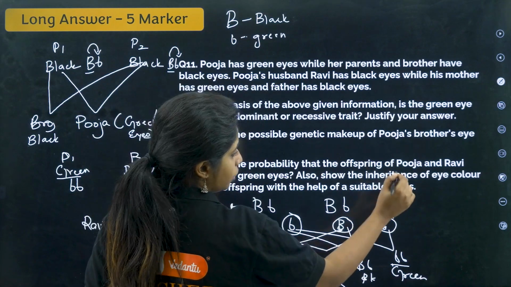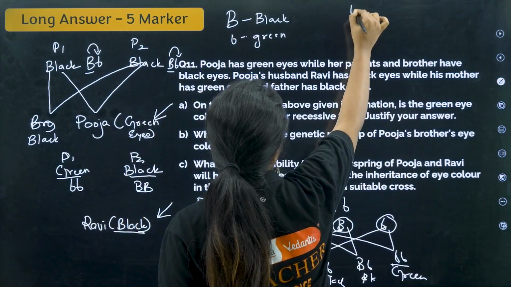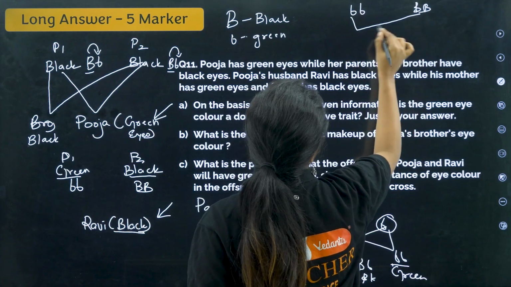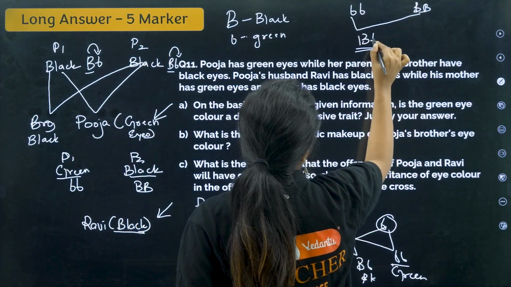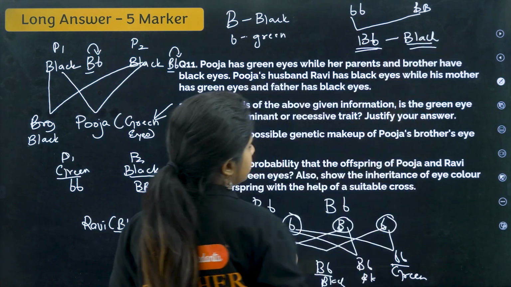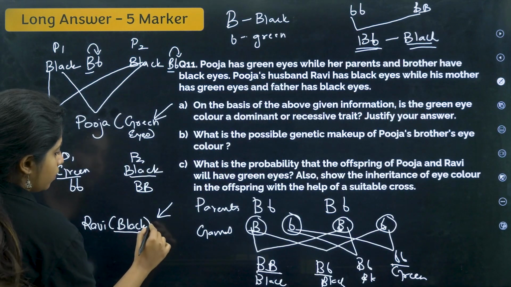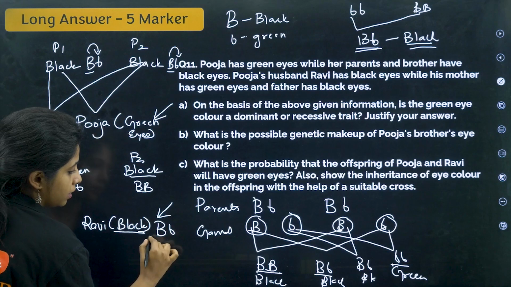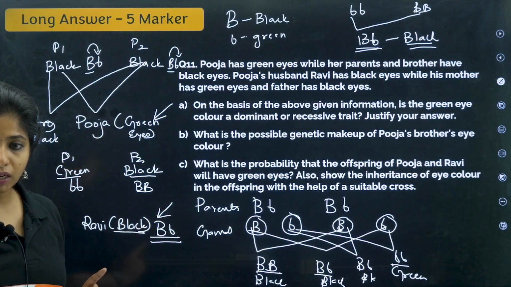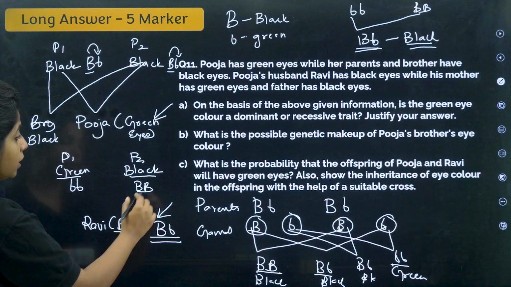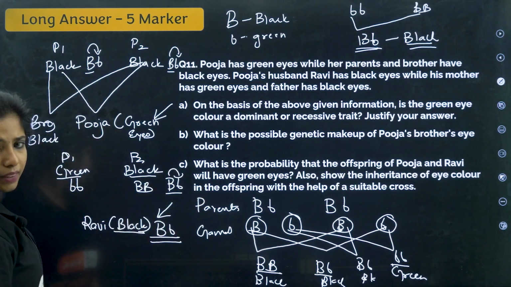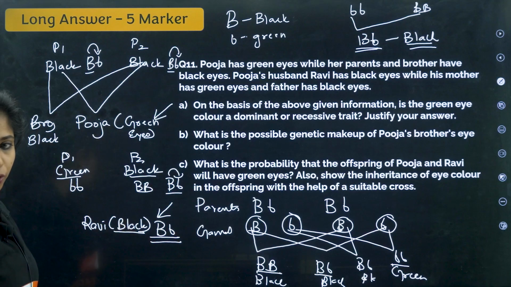You only think, if this is small b and this is capital B, whatever I do, all of them will be like this. This is the black condition. So Ravi can be like this. Assuming the father is like this, you might think, ma'am, it can be something like this also, right? This is also black only. In that case also, to make Ravi black, what do you have to do?